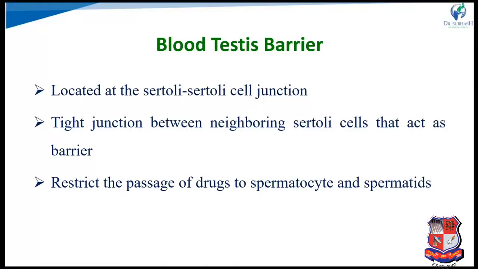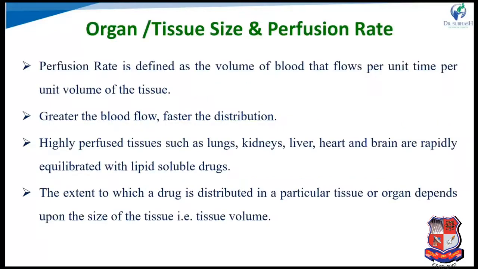Next one, the blood testis barrier. This barrier is located at the Sertoli cell junctions. These are very tight junctions between neighboring Sertoli cells that act as a barrier, and they restrict the passage of all drugs to the spermatocytes and spermatids. So these are the physiological barriers that affect drug distribution.